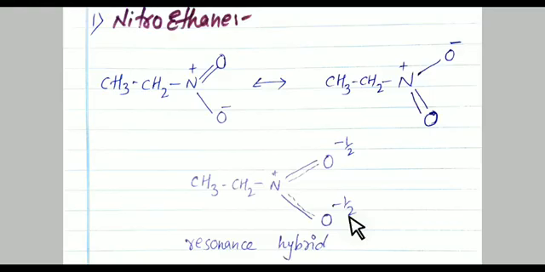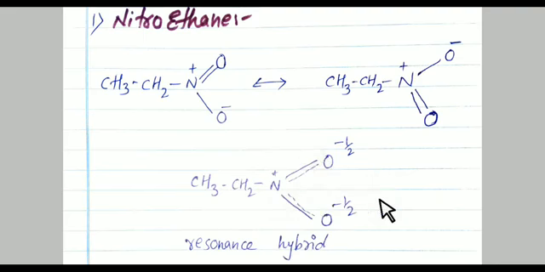The p orbital of nitrogen overlaps with the p orbital of the oxygen atom. In other words, 2 electrons are shared by 3 atoms. Always remember, students, for resonance, p orbitals must overlap effectively. So here the p orbital of nitrogen and the p orbital of oxygen overlap with each other, or you can say 2 electrons are shared by these 3 atoms.